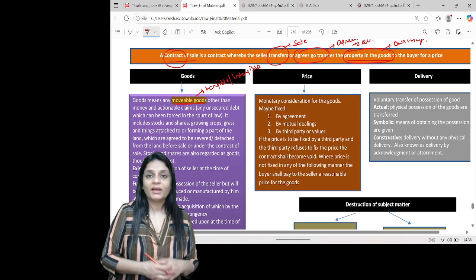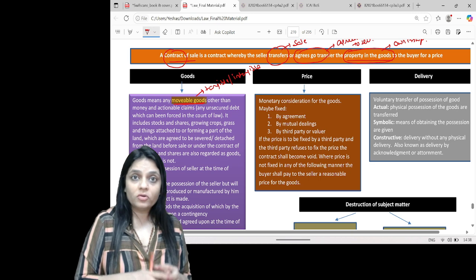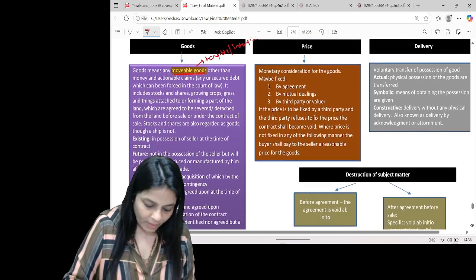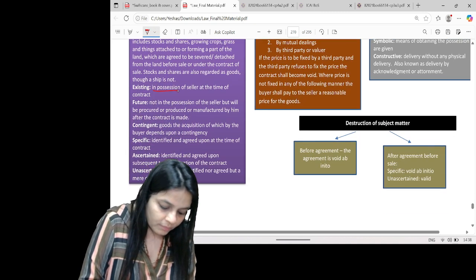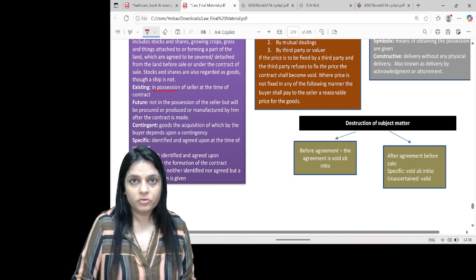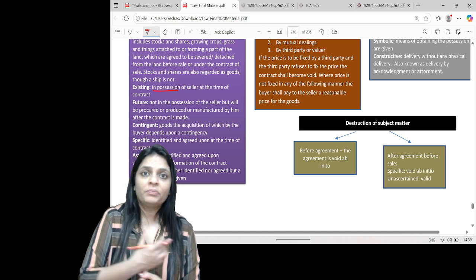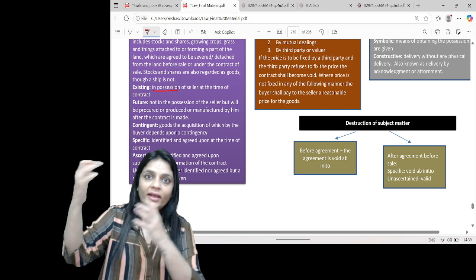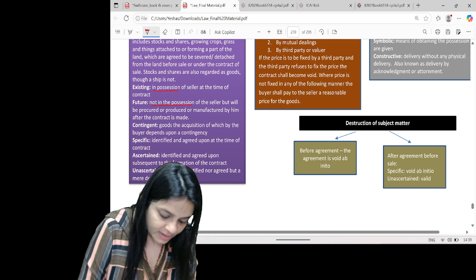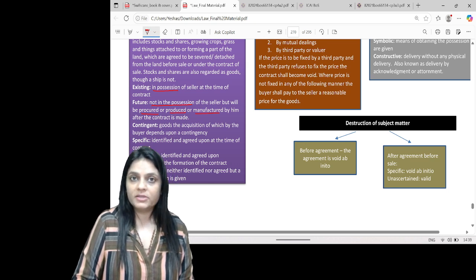When we say goods, goods can be classified under three heads: existing, future, and contingent. Existing: I have the goods when I'm contracting to sell them, the goods which are in the possession of the seller at the time of contract. Future: I don't have these goods, but after the contract is made, I'm going to get these goods. If I'm a manufacturer, I'll manufacture. If I'm a producer, I'll produce it. And if I have to get it from someone, I'll procure it and sell. So they are not in the possession of the seller, but will be procured or produced or manufactured by him after the contract is made.